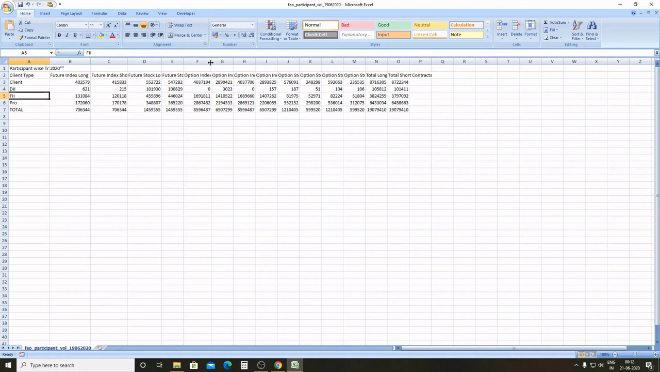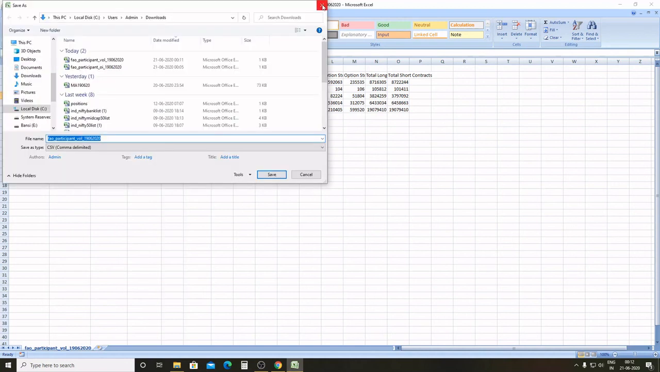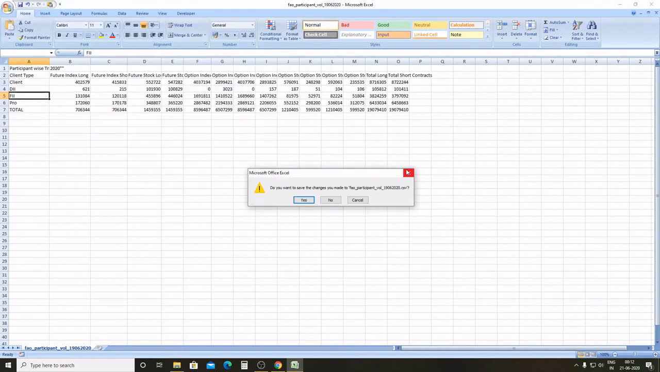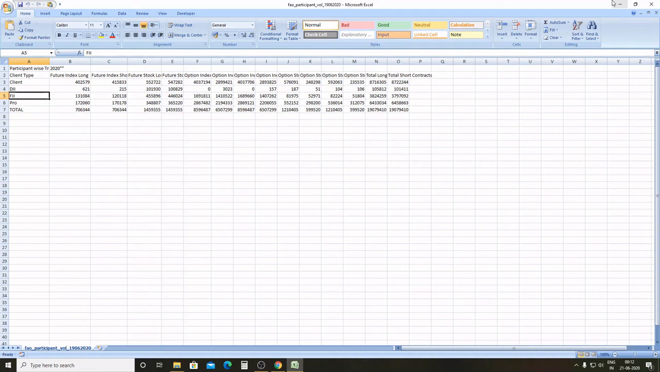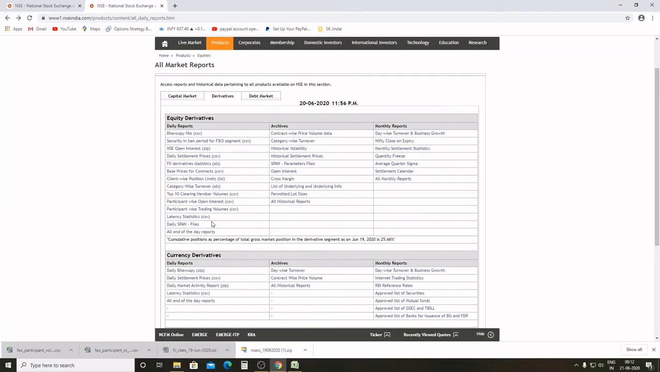So analyzing this data would for sure help you in making your losses cut short and running your profits long. So this is all about FII, DII data, derivative statistics, and creating a view of the market.